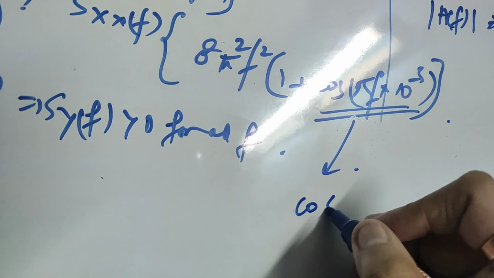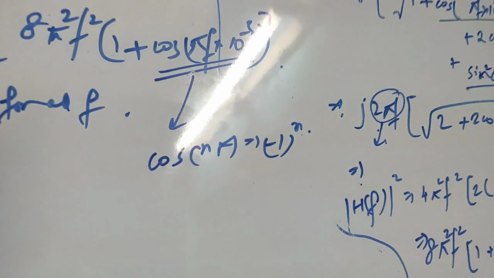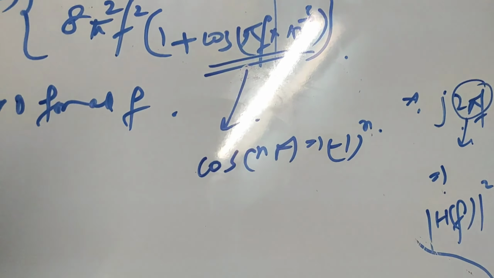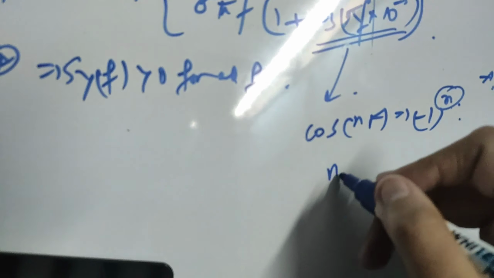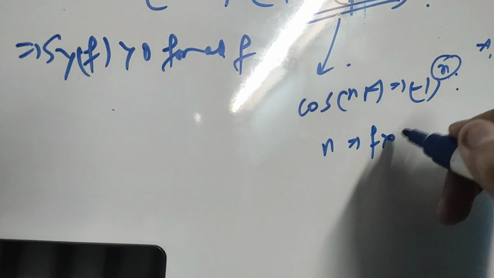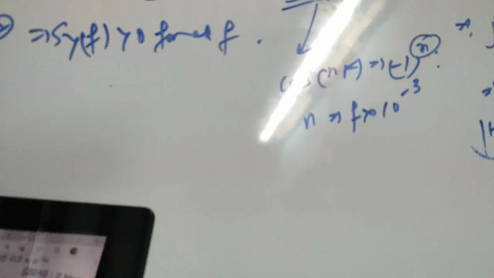So we know that cos n pi is equal to minus 1 whole to the power n, right? So cos n pi is equal to minus 1 whole to the power n, depending on this n value. So if we compare here n pi, then n will be nothing but f into 10 to the power minus 3. Now the first option is telling that for all frequency f it will be greater than 0.